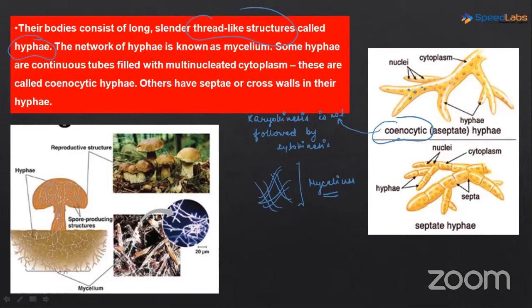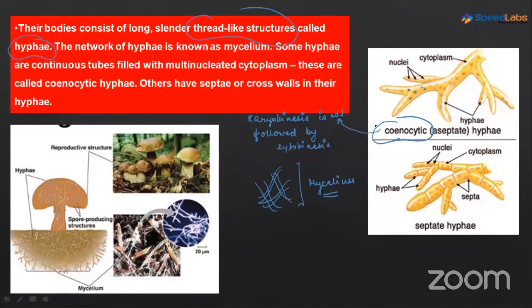It is a multinucleate condition which happens when karyokinesis is not followed by cytokinesis. So hyphae are the thread-like structures, and their network is called mycelium.